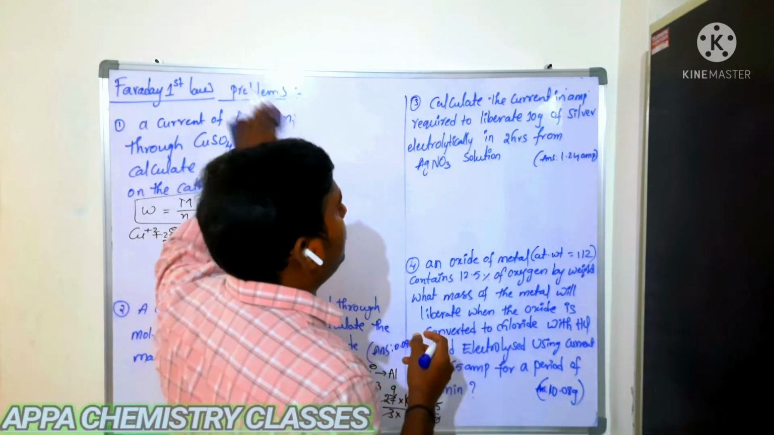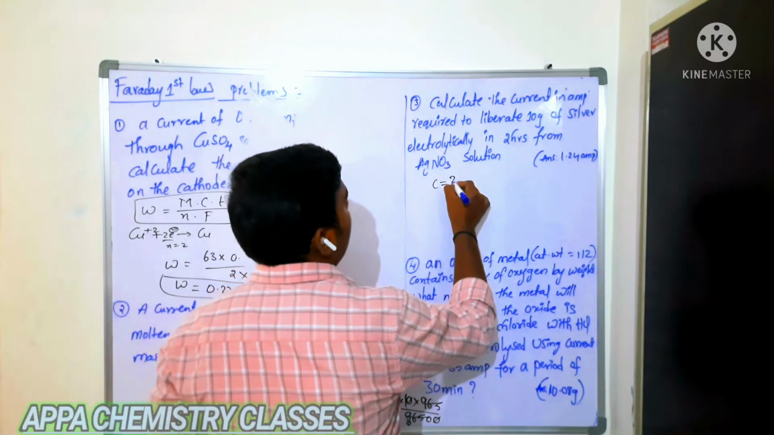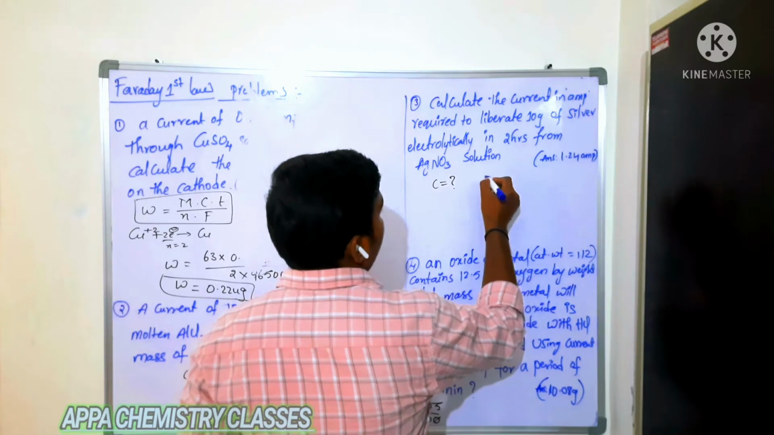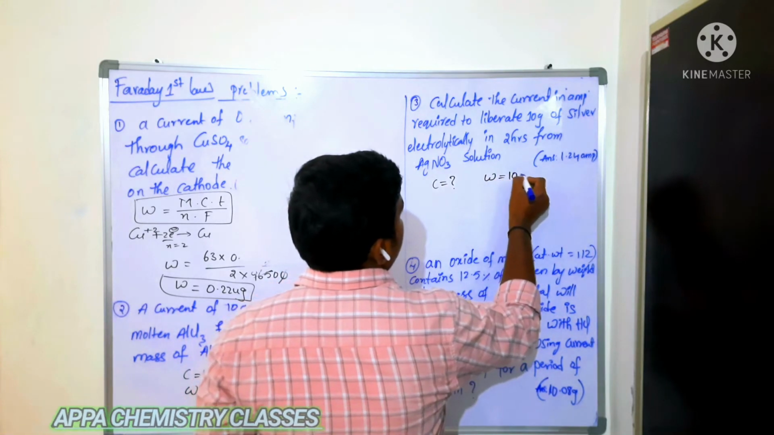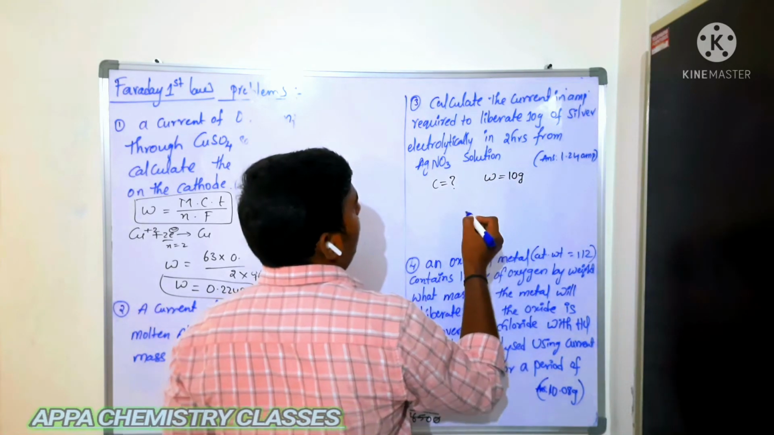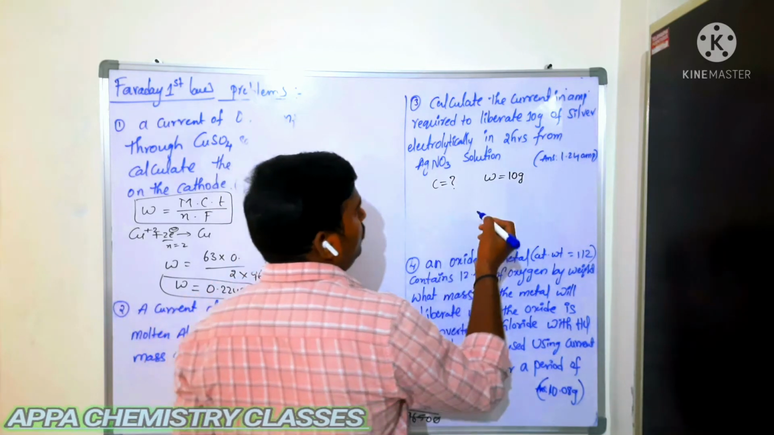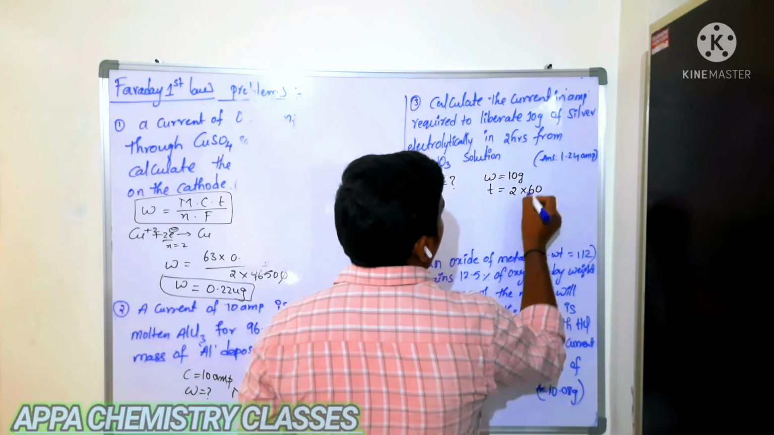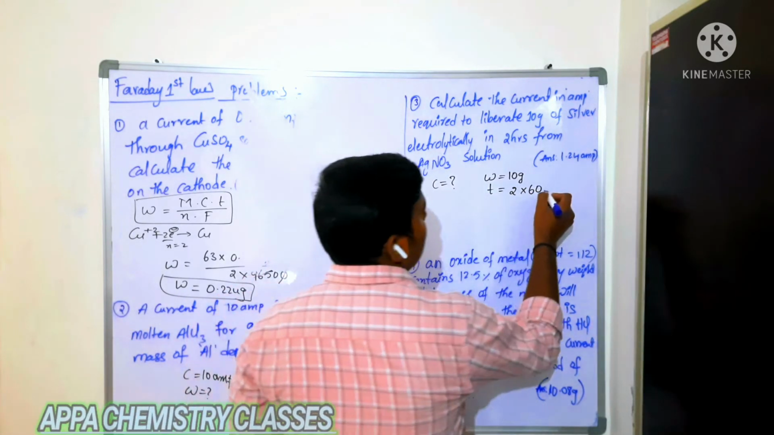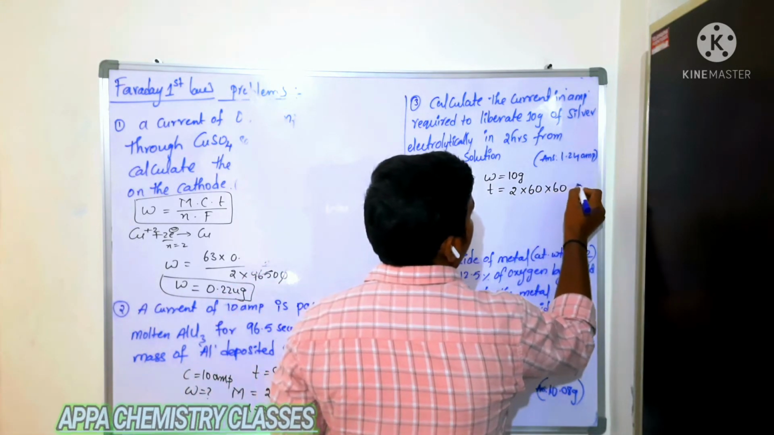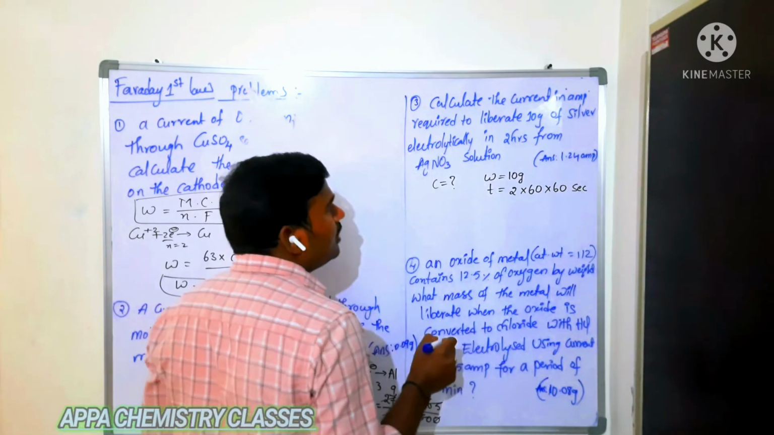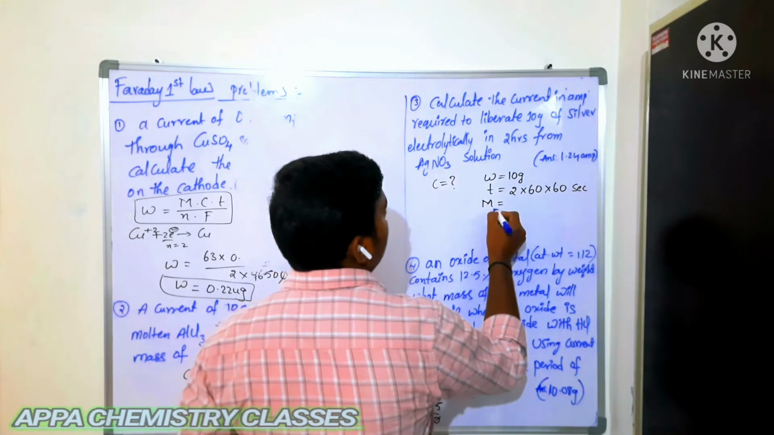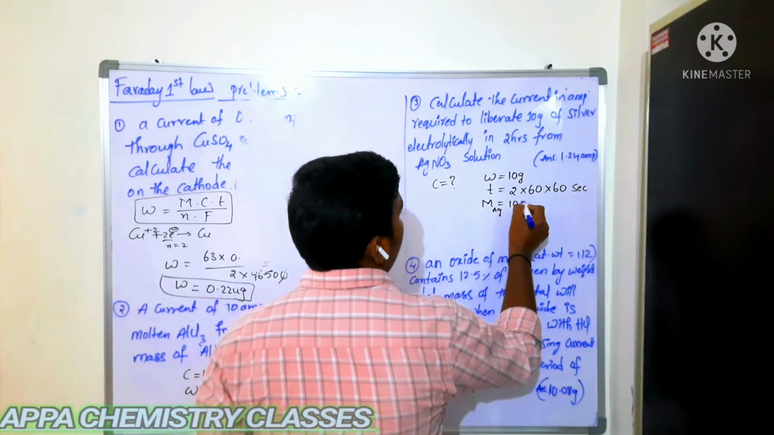Now we are going to see this one. Calculate the current in amperes required to liberate 10 grams of silver electrolytically in 2 hours. They have given the weight of silver as 10 grams. The time given is 2 hours; 2 into 60 gives minutes, and again multiplying by 60 gives seconds. After that, the atomic weight of silver here is 108.